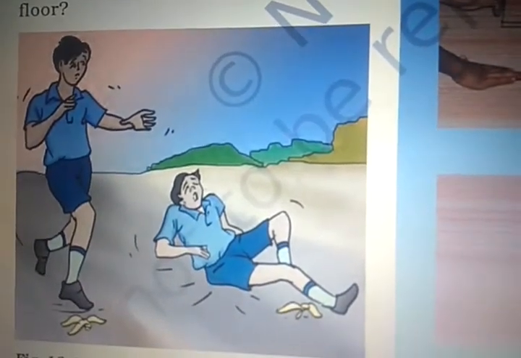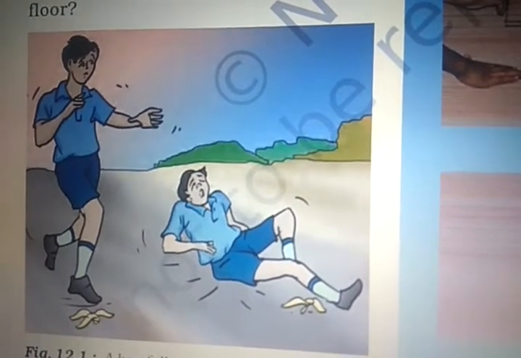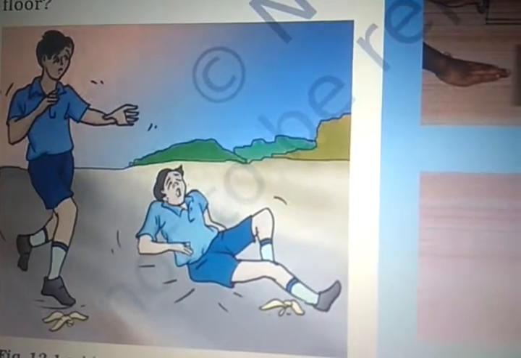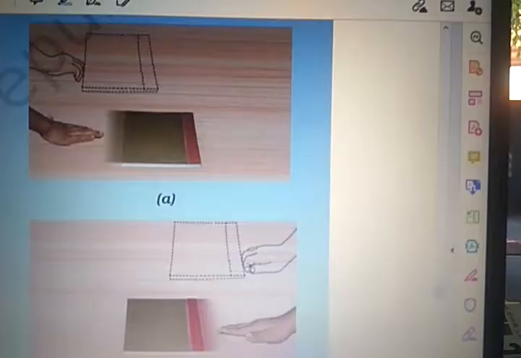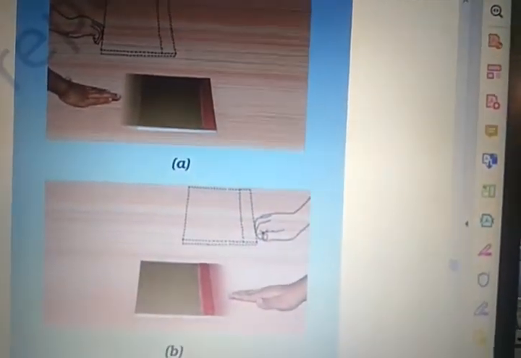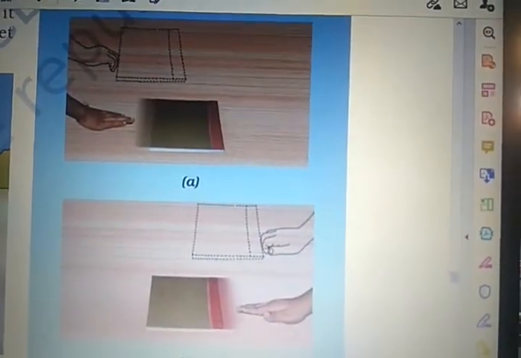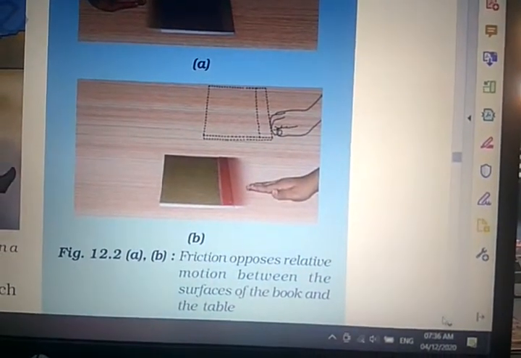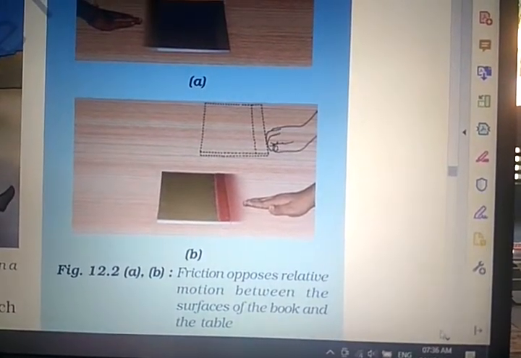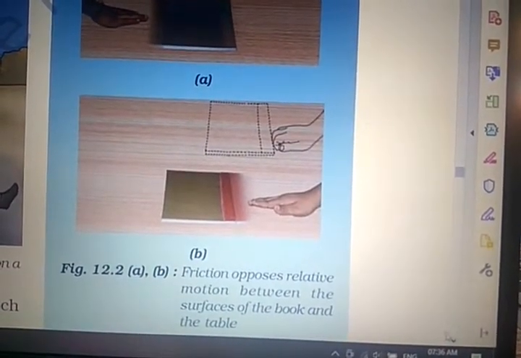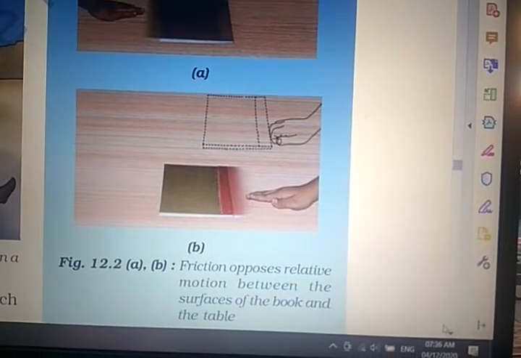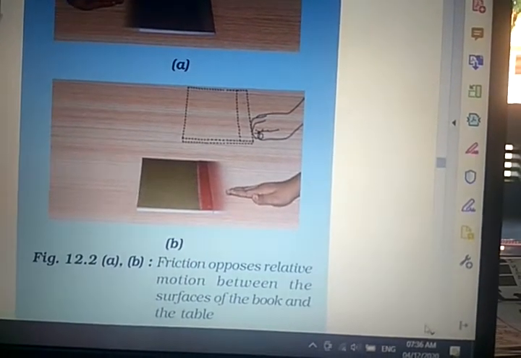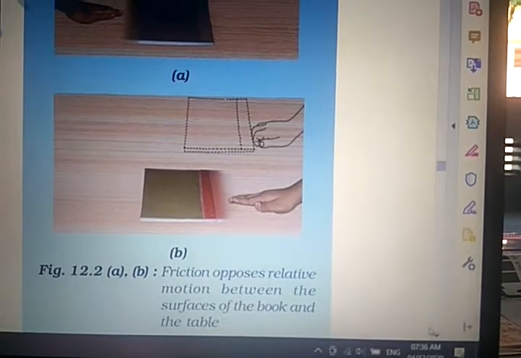So today we are going to start the topic friction. In friction, what exactly happens? The definition of friction. To understand, over here you see, the friction opposes the relative motion between the surface of the book and the table.